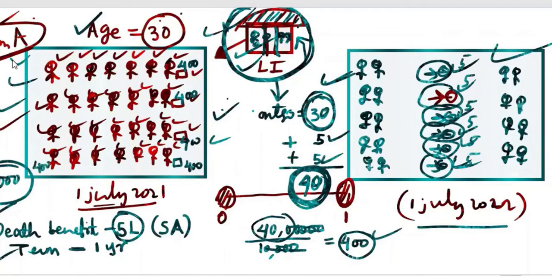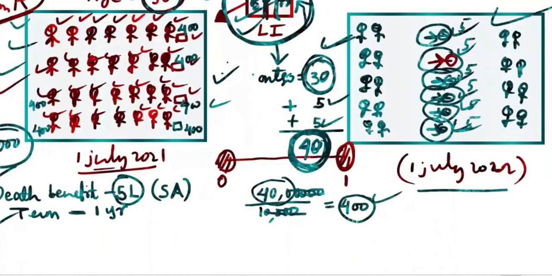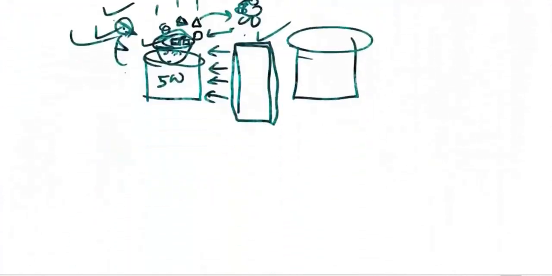They're ready to pay. Now, the company also will not worry because they know that these guys are fit and fine. They're in their prime. They're age 30 only, and they will not die soon within 1 year, because this is a 1-year term insurance policy. So these people are ready to pay 400 for this kind of policy, and the company is also fine with taking 400 and giving a policy. This is the promise. Now, this is 1 year. This is the logic. You can understand what will happen.